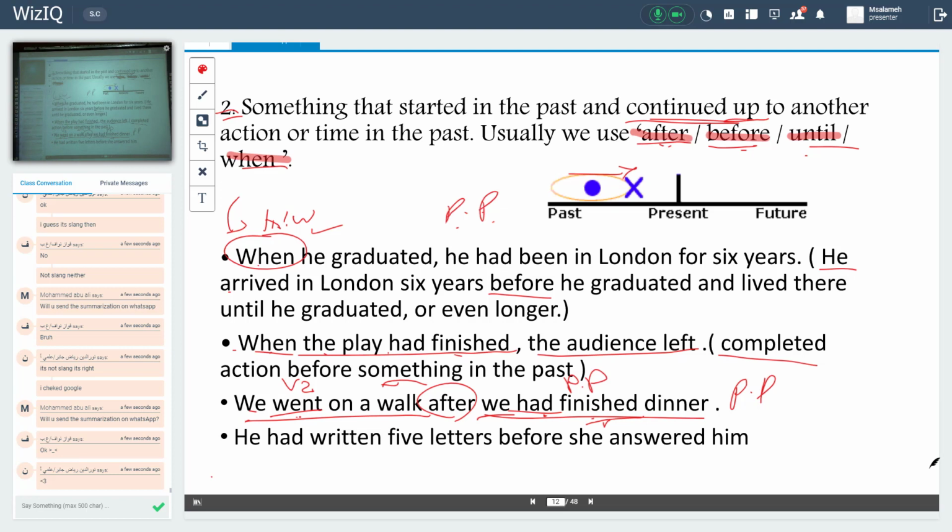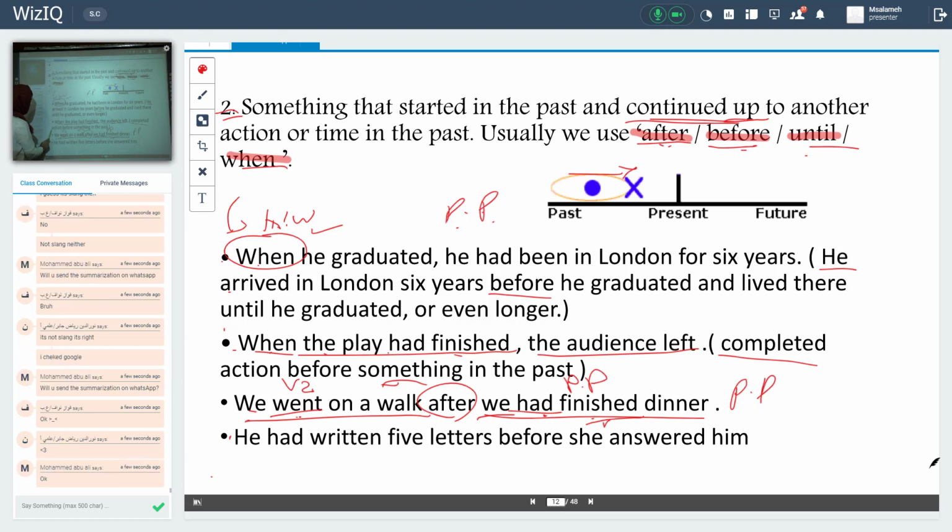Okay. Will you send? Okay, I will send it. Okay, Muhammad, I will send this word to you on WhatsApp. Okay. Thanks a lot, Nuruddin. Okay.